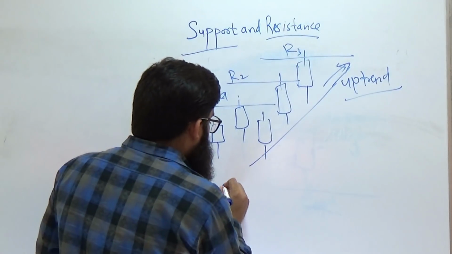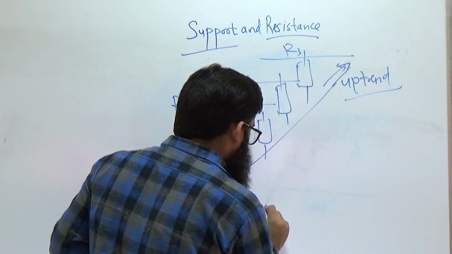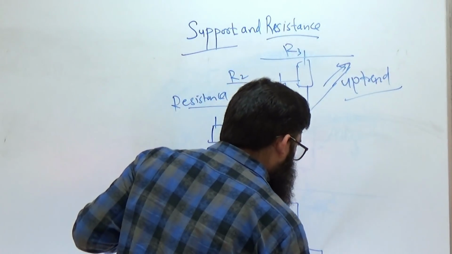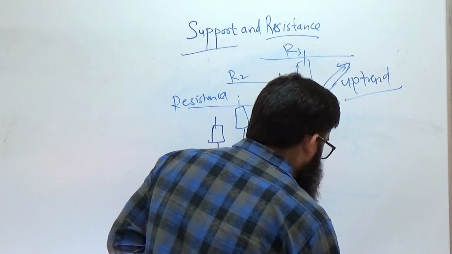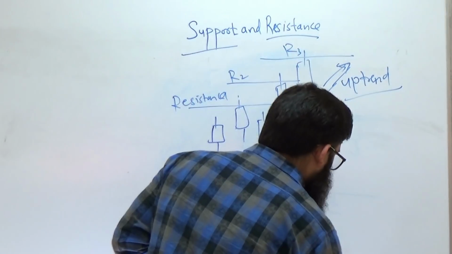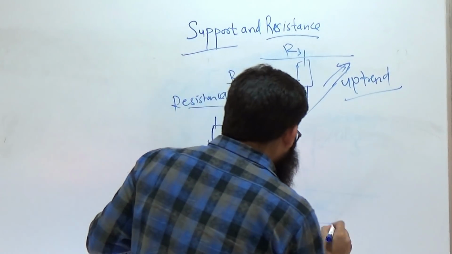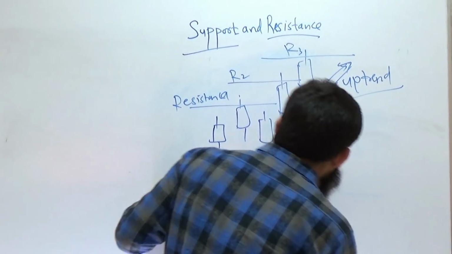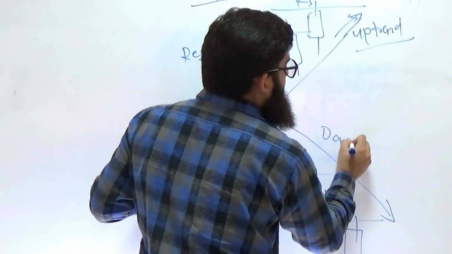Inversely, for example, if the stock is going down and down, continuously breaking the support level, we can see the stock is in a downtrend.